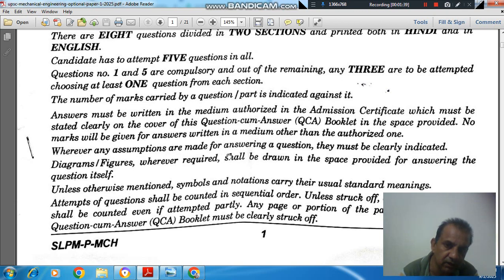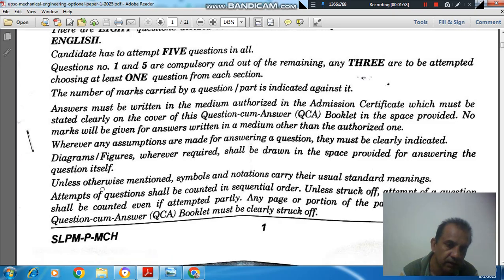Wherever any assumptions are made for answering a question, they must be clearly indicated. Diagrams or figures, wherever required, shall be drawn in the space provided for answering the question itself.